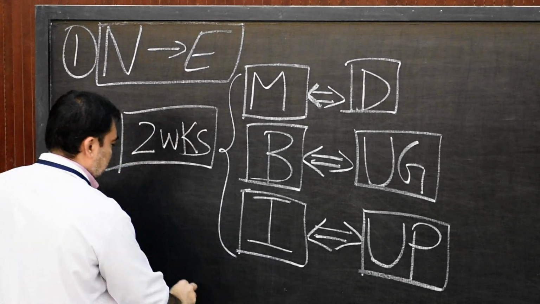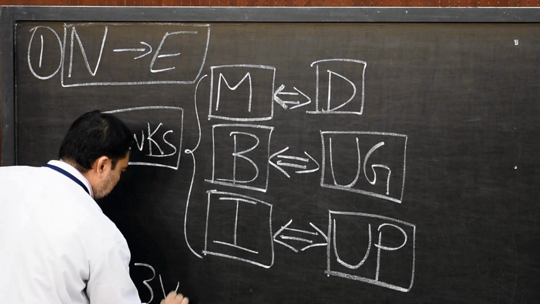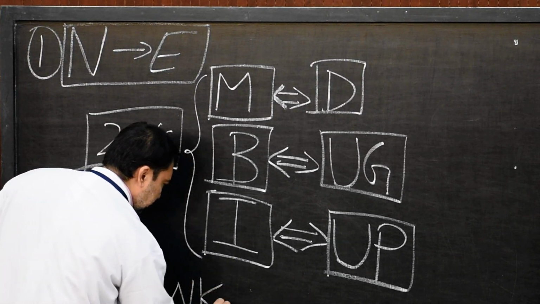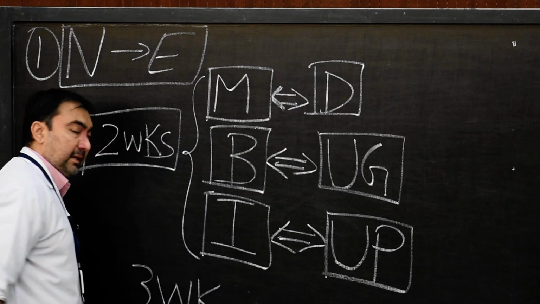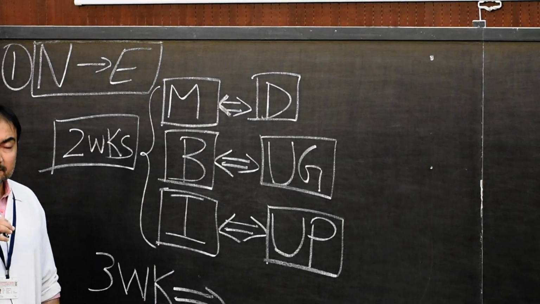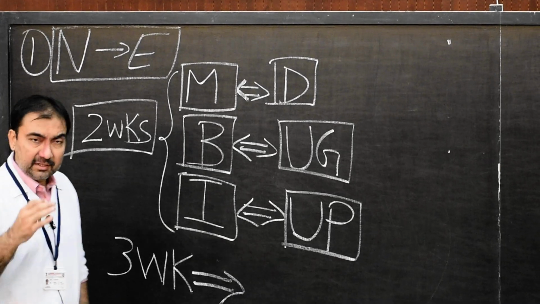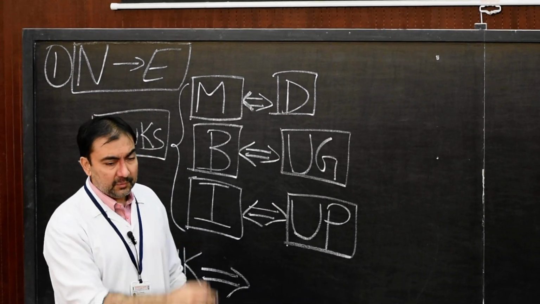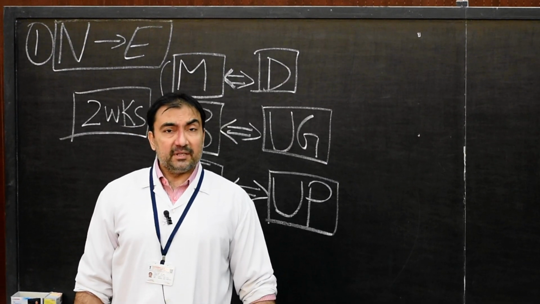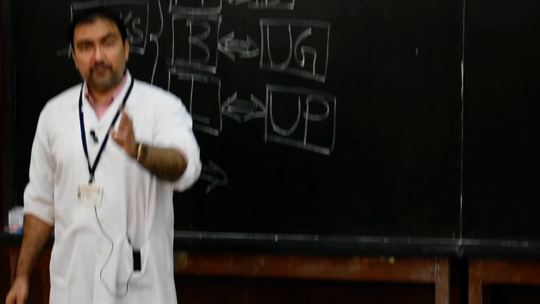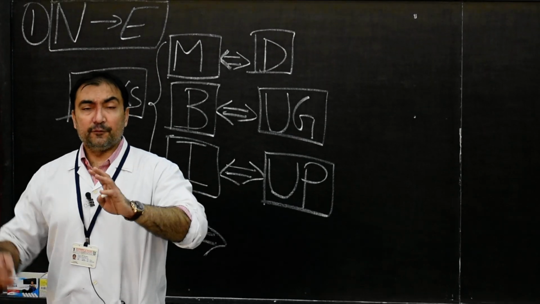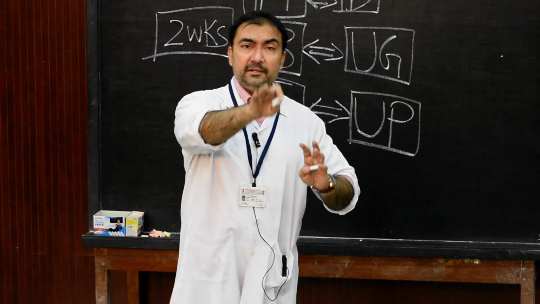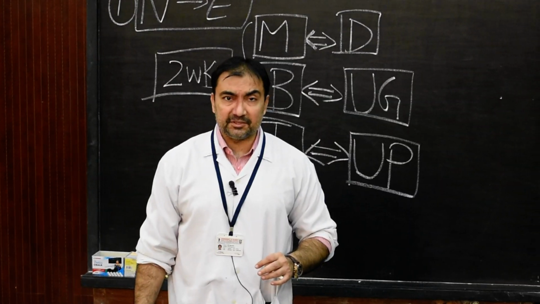In the starting of the third week, there will be establishment of the extra embryonic blood vascular system. In this way, it will be established in the form of the placenta, and from the placenta it will communicate with the intra-embryonic blood vascular system.